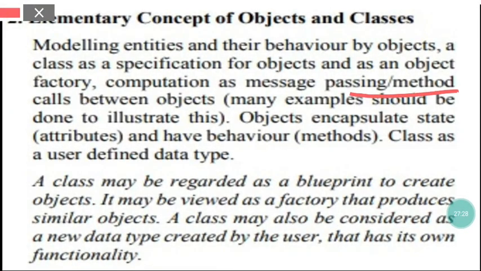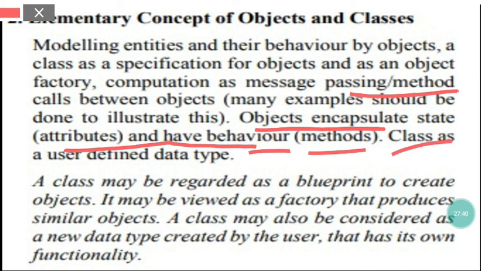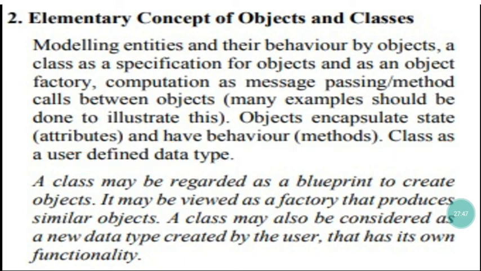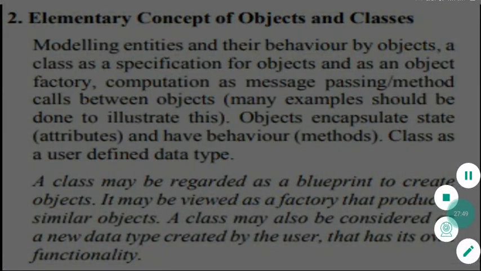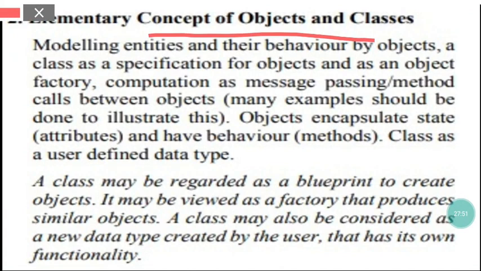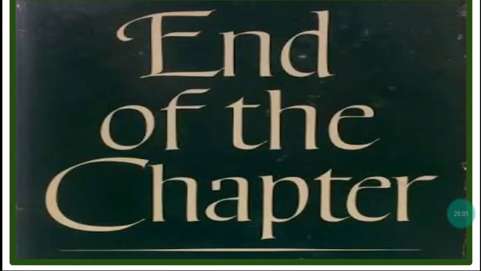Then how objects encapsulate state, attributes and behavior, methods. Then class as a user defined data type we completed in part 2 of this chapter. So we have completed elementary concepts of objects and classes in this 3-part lecture series. With this we come to the end of this chapter.